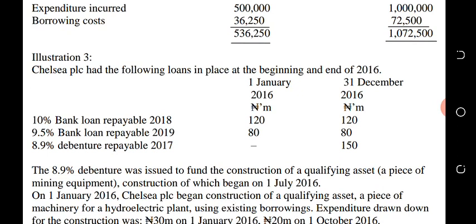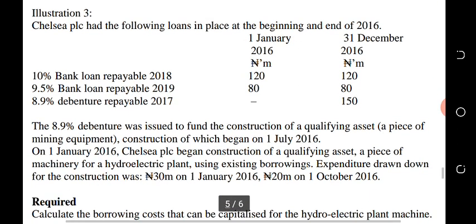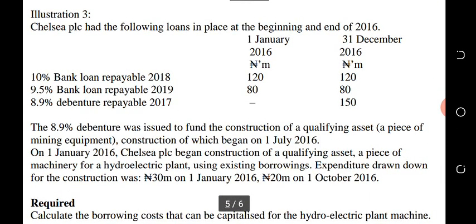Now, how do we know the particular interest rate? That is the reason why I will give us a formula that we can use to do so. We are told that Chelsea PLC had the following loans in place at the beginning and at the end of 2016.